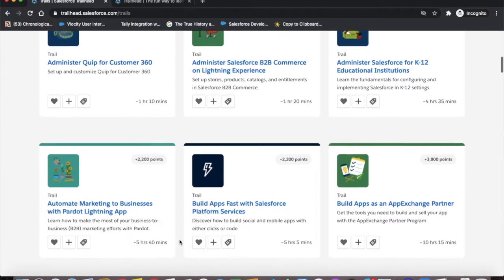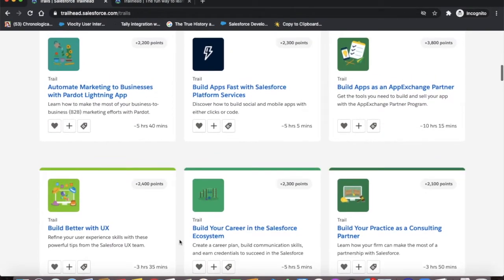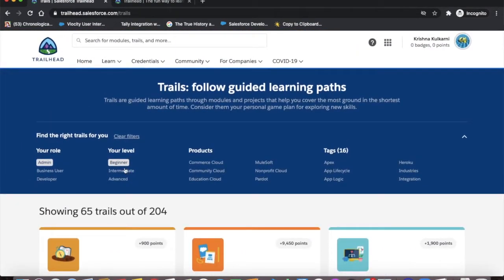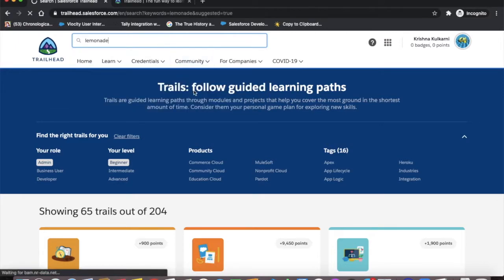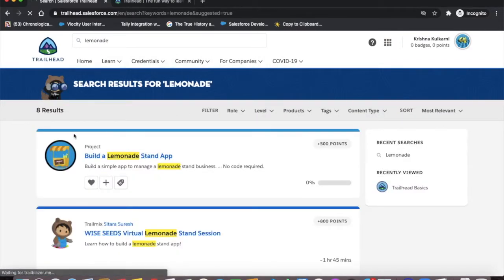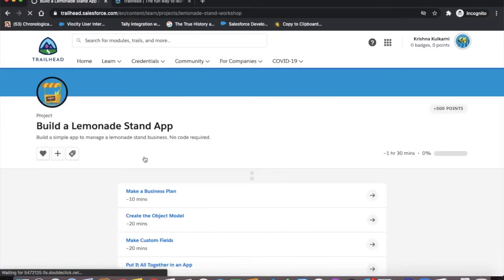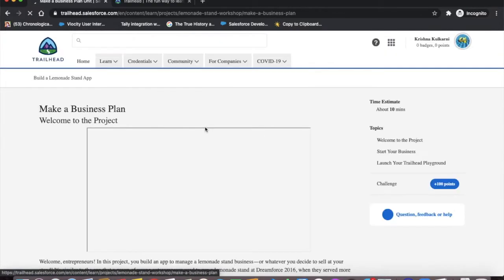I will recommend you start with the admin part because it is very important to understand what things you can do with the help of configuration, with the help of the admin part. Once you know what an admin is capable of doing and what the role of a developer is, if you have some requirement which cannot be fulfilled by the admin part, the configuration in Salesforce, then only you should move to coding. That's why you should first explore the admin section.